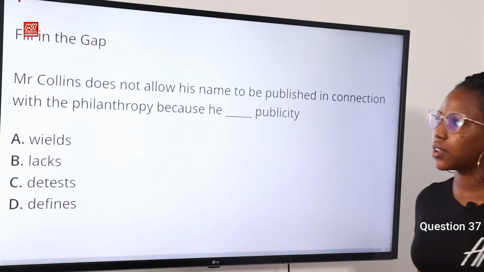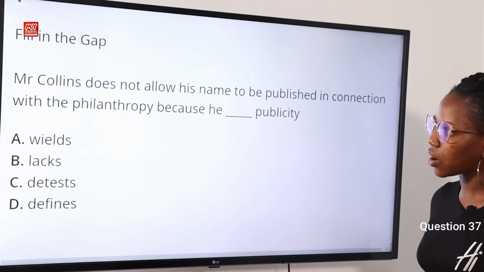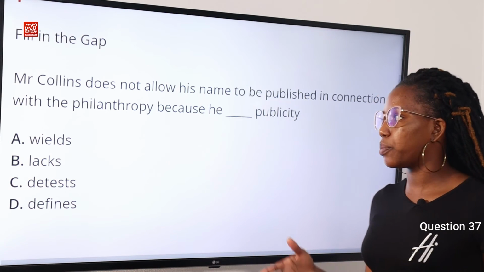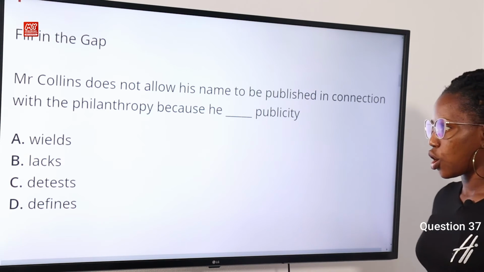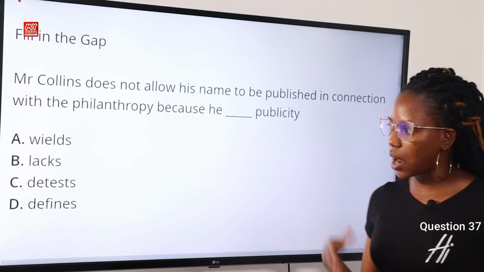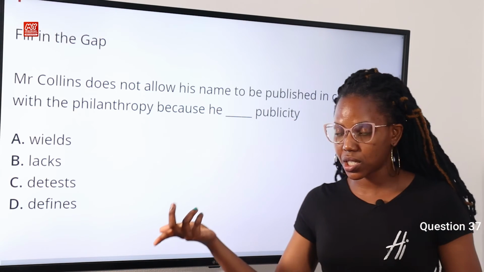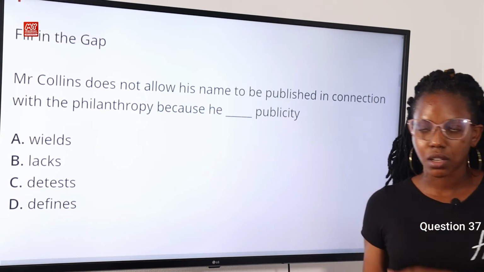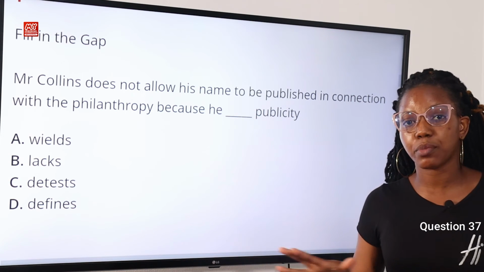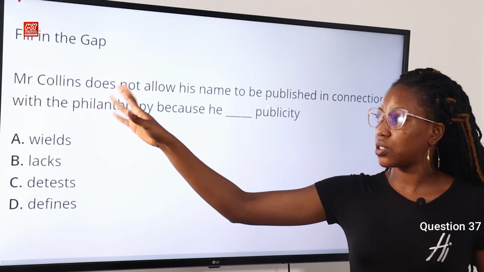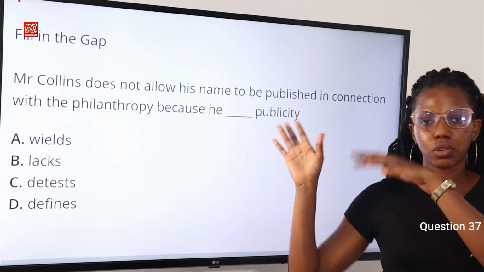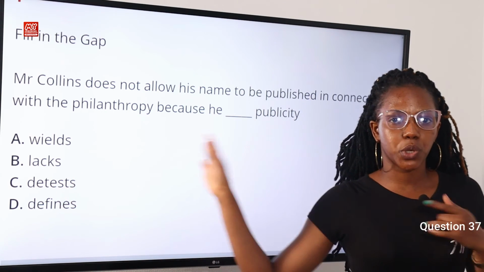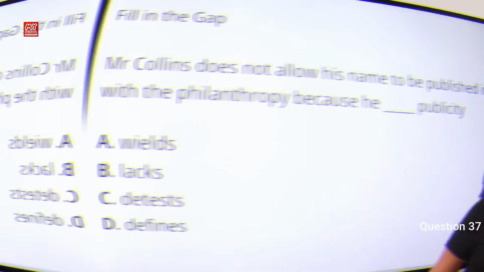Question 37. Fill in the gap. Mr. Collins does not allow his name to be published in connection with the philanthropy because he dash publicity. Option A, wields. Option B, lacks. Option C, detests. Option D, defines. Now the answer to this question is detest, firstly because it means to not like something. We can see that it fits this context because we know that Mr. Collins does not allow his name to be published, and the only reason that he would not is because he does not like it, he detests it. So option C is the correct answer to this question.